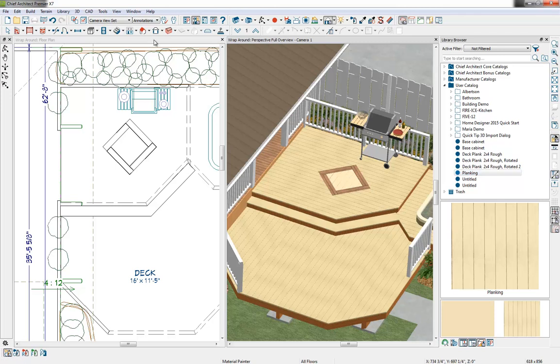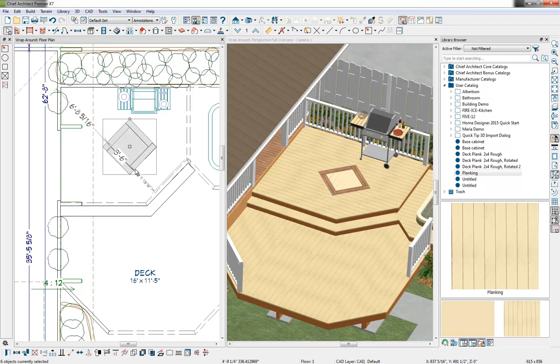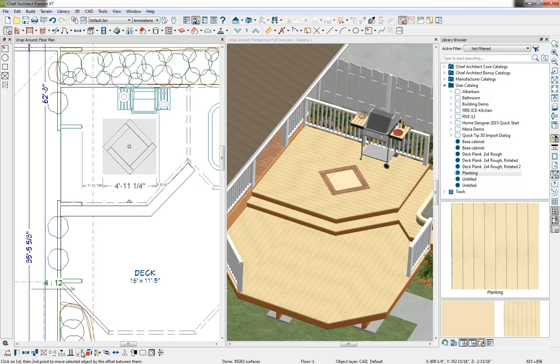Now at this point, if I'm going to be doing a design like this frequently, I can marquee across all of these and block them together. Let's make sure we just have our polyline solids and not the hole. There we go, we'll block them together. And then I can add them to my library so that if I'm doing a deck again in the future, I can drop this into the plan and already have it ready to go. And with using the hole in the floor platform and polyline solids of various shapes, you can create a wide variety of different inlays for your decks.